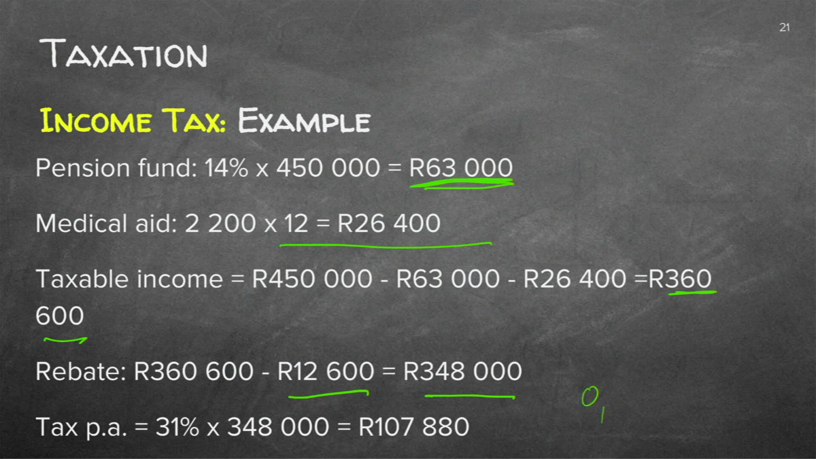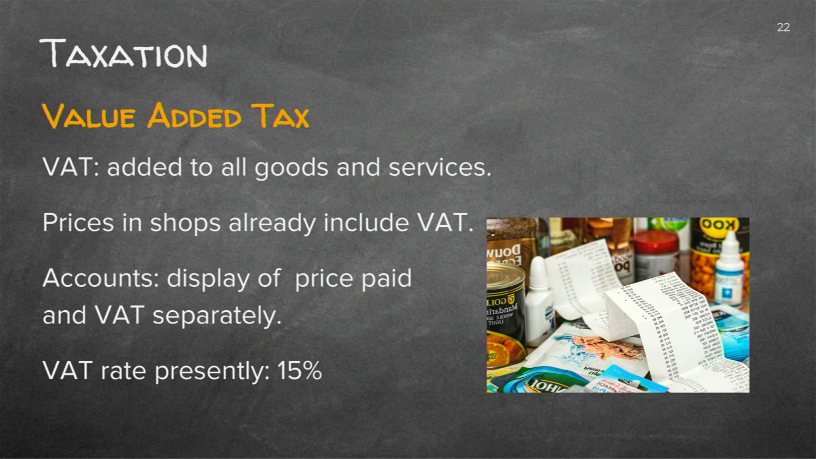That is your 0.31. You know 31% is 31 over 100, times the taxable amount of his salary, and that will give you 107,880 Rand. That is the tax that he is going to pay to the government, for the government services to the people.